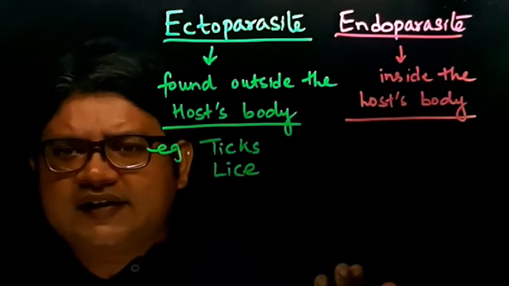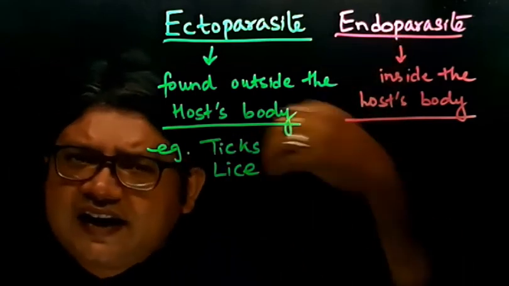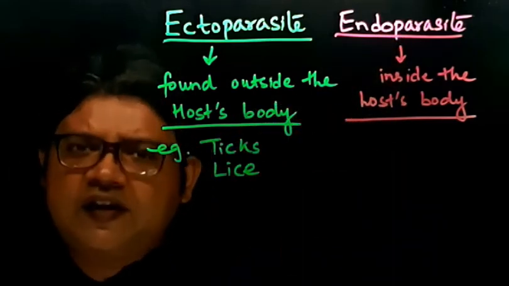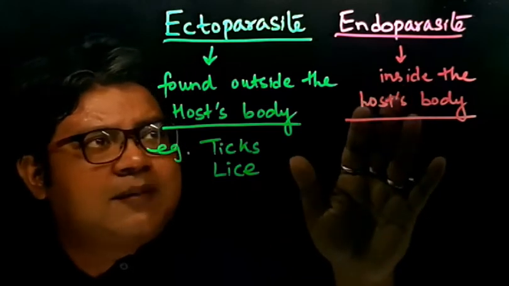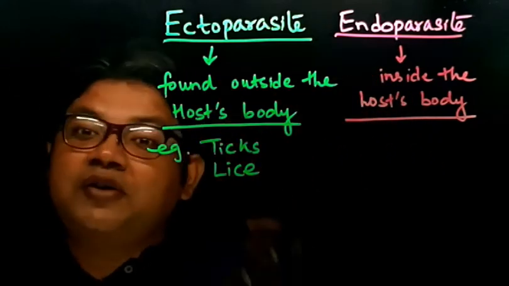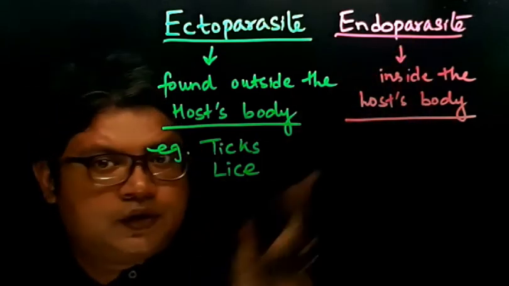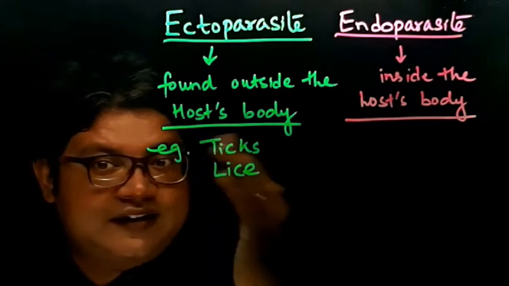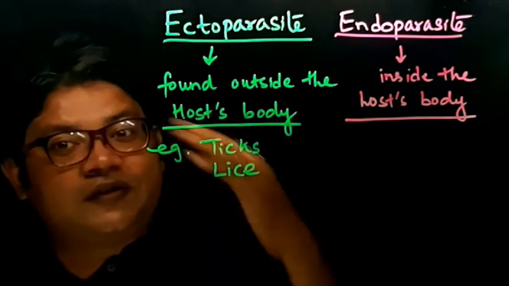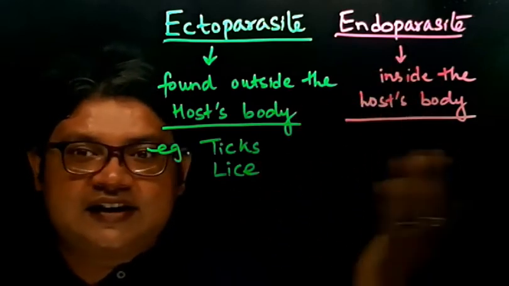So the parasites which are called endoparasites, they can go inside the body and they survive there. Those types of parasites which go inside the body of the host, they are called the endoparasites. So ectoparasites are those parasites which survive on the outside. Endoparasites are those parasites which are inside the body of the host.